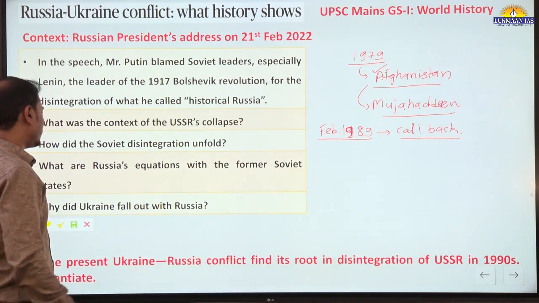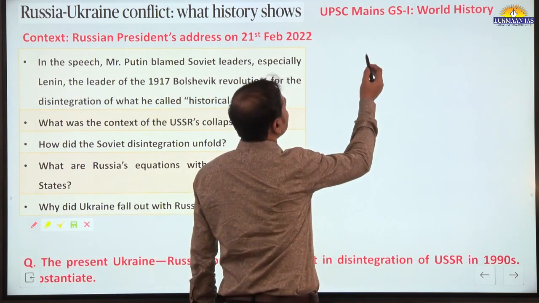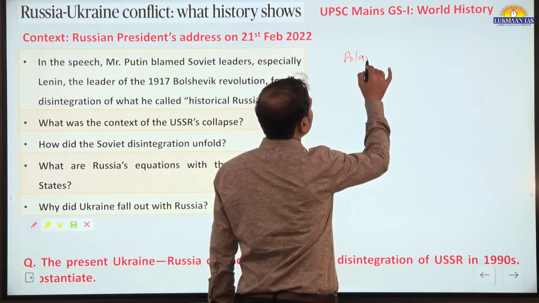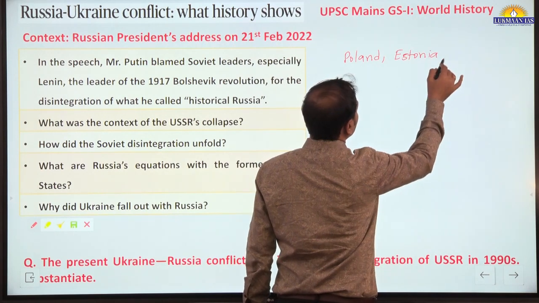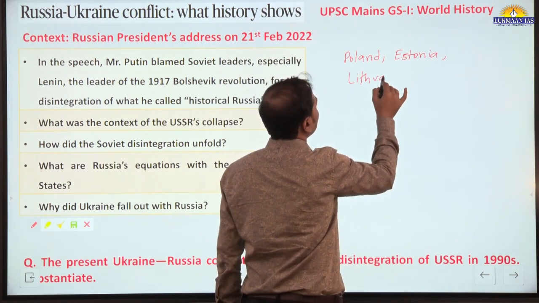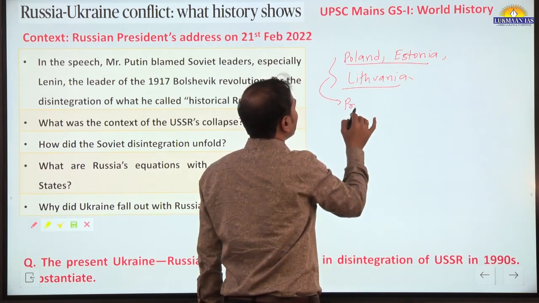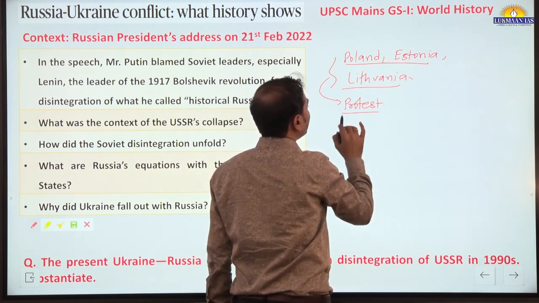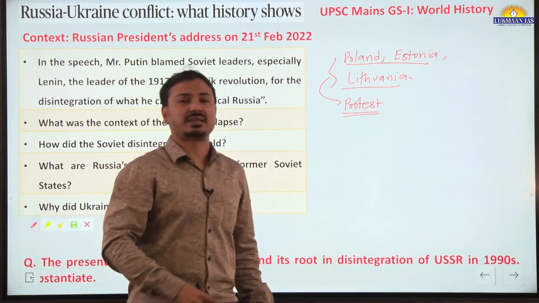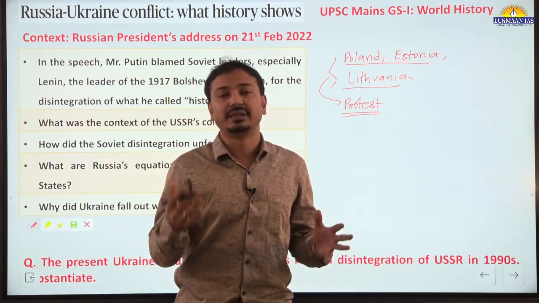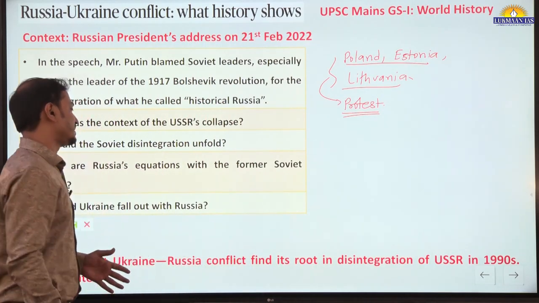So this is the start, and after that, in 1989, many Soviet republics, especially Poland, Estonia, Lithuania, saw anti-government, anti-communist protests start. Some of these countries started declaring themselves sovereign within this union, and they started demanding separation from the USSR.